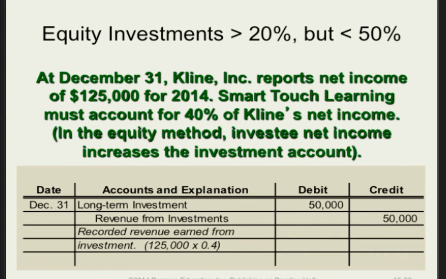So you see here, that amount here comes out to $50,000. So again, long-term investment account is going up. That's the account that just went down when we got dividend money back. So now that account is going back up, and it's just recorded as revenue from investments.